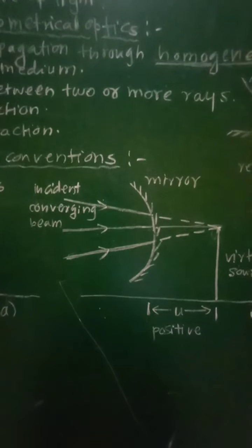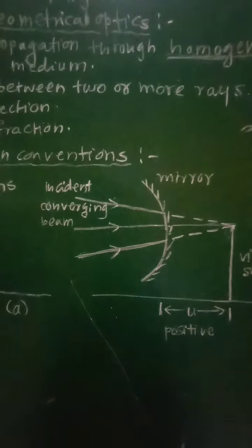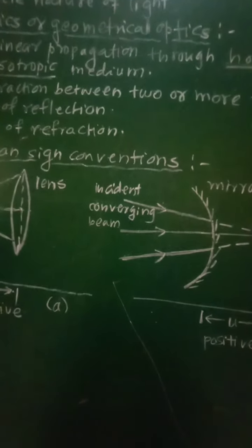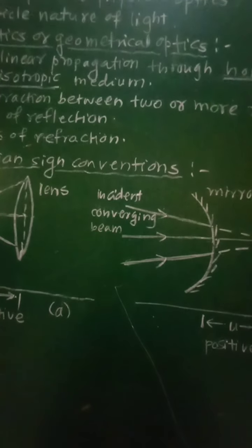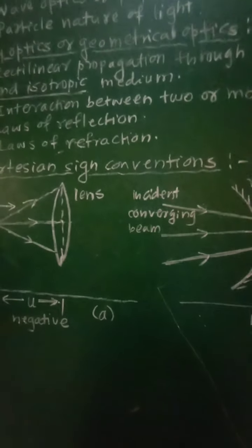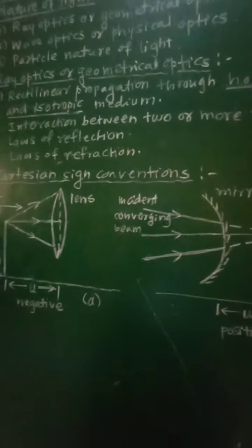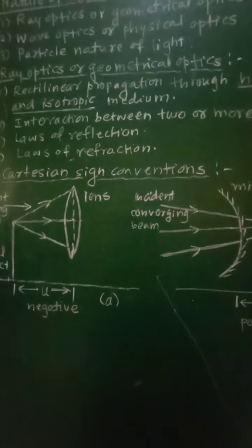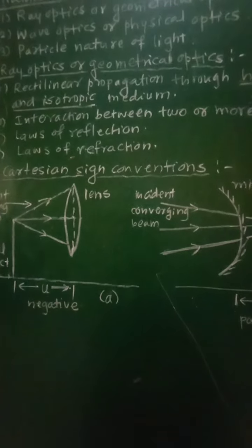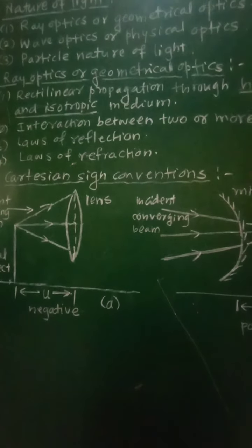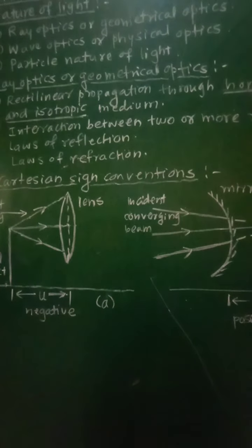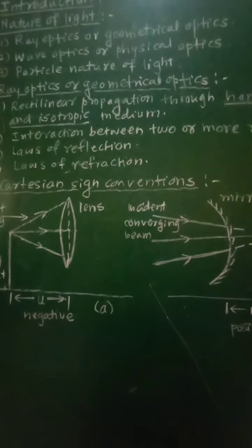Similarly, sometimes there will be a parallel beam of light. That parallel beam of light represents an object which is at infinity. For example, the beam of light coming from the sun to the earth: as the sun is at infinite distance from the earth, the rays of light come from the sun parallel to each other.